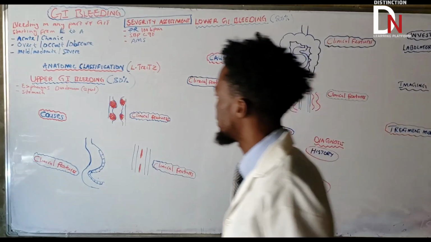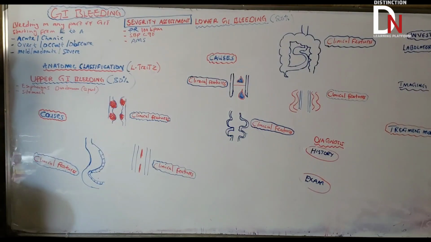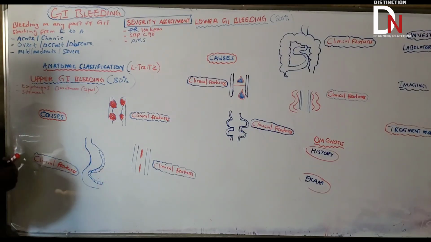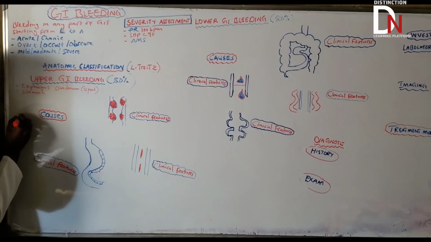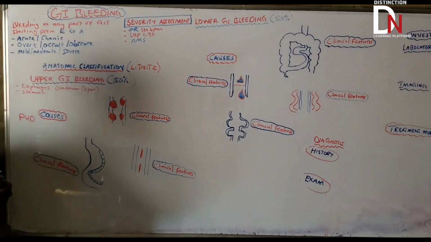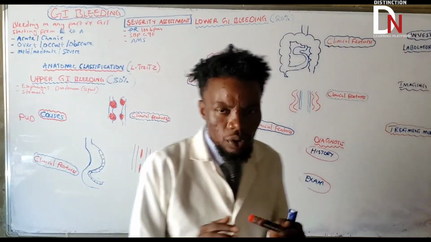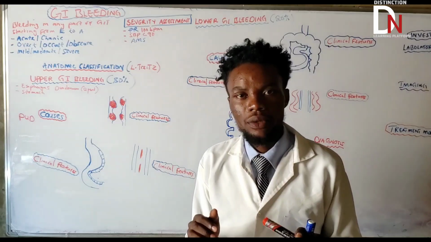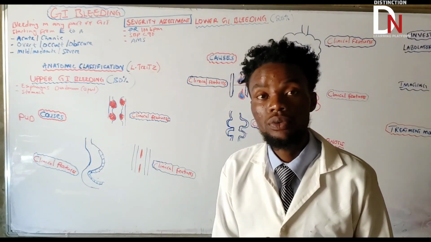The most common cause of upper GI bleed is this one. What is this one? PUD. Okay? Do you know PUD? The first most common cause is PUD, peptic ulcer disease. That's a common cause of upper GI bleed. So even if you're not doing anything, if anyone asks you what's the common cause of upper GI bleed, you're going to say peptic ulcer disease.